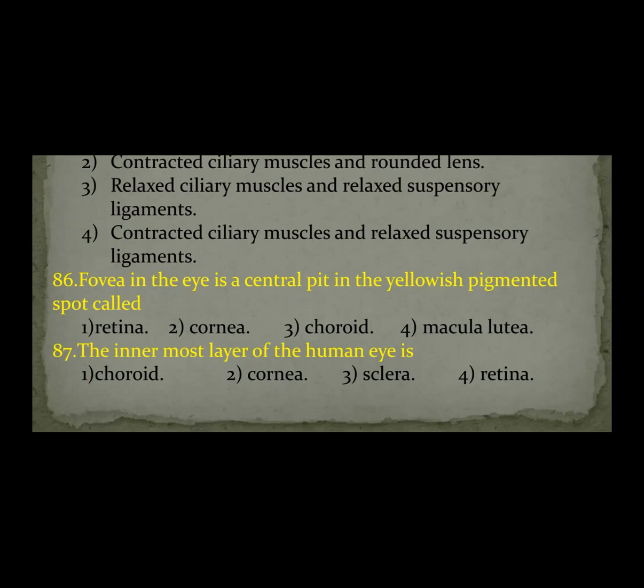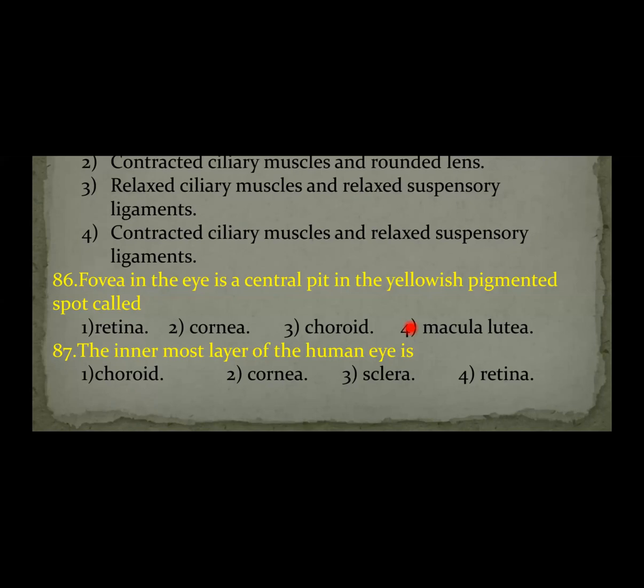So first, what is macula lutea? At the posterior pole of the center part of the retina, above the blind spot, there is a yellow pigmented circular area called macula lutea. A small depression present in the macula lutea is called fovea. So in this question they are asking, fovea in the eye is a central pit. Pit means a depression in the yellowish pigmented spot. The yellowish pigmented spot is called macula lutea. Therefore, the answer is the fourth option.